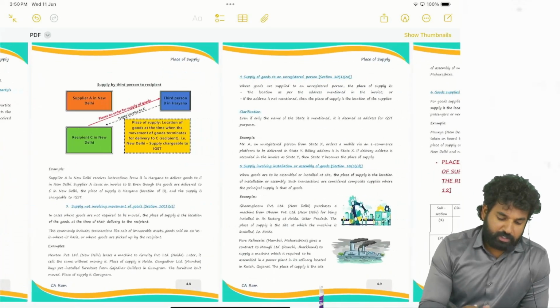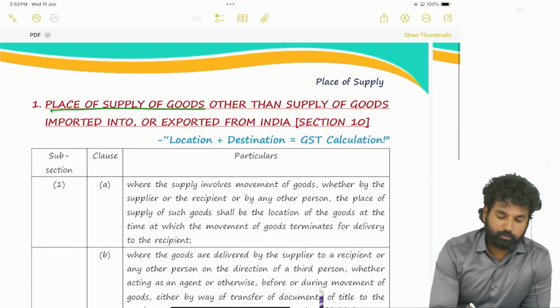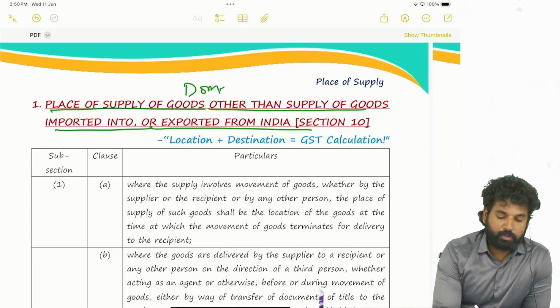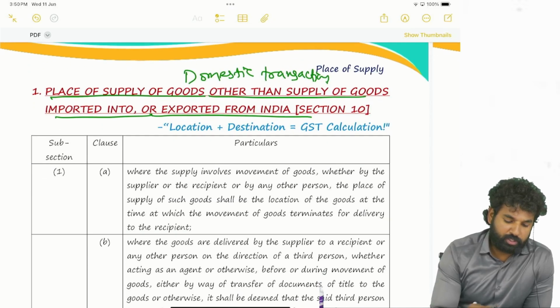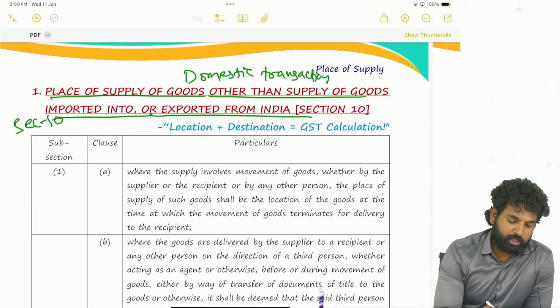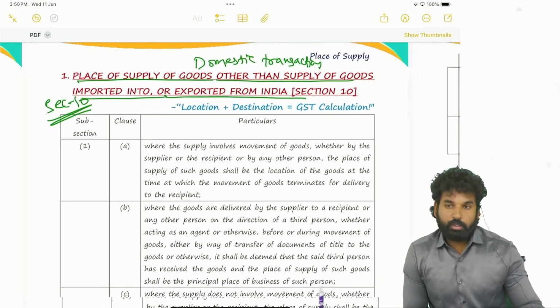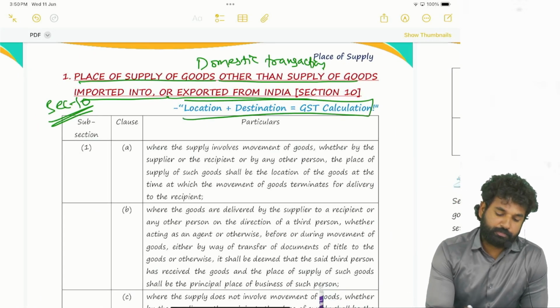We will start with section 10 now, which covers the place of supply of goods other than supply of goods imported into or exported from India. That means we are going to talk about domestic transactions. Location plus destination is equal to GST calculation.